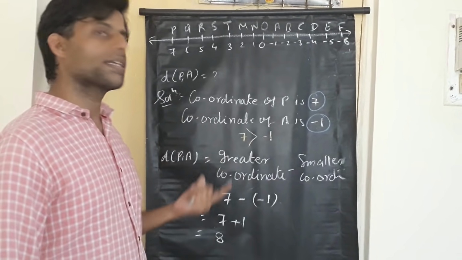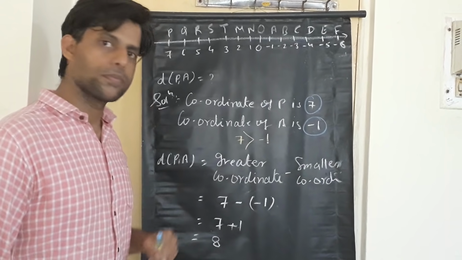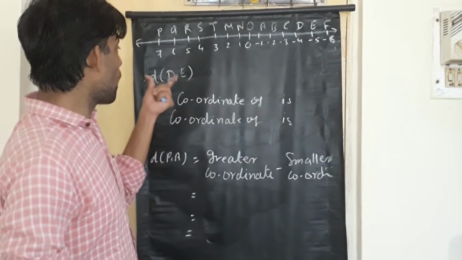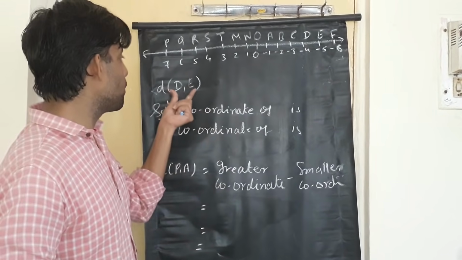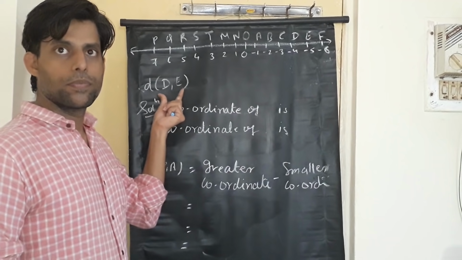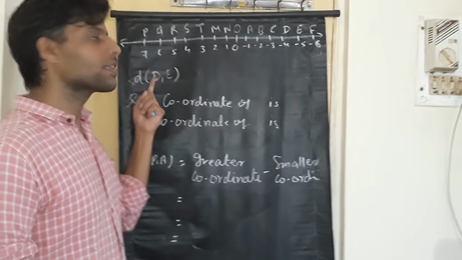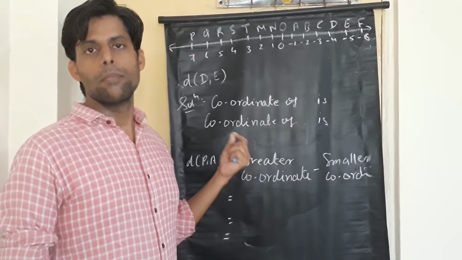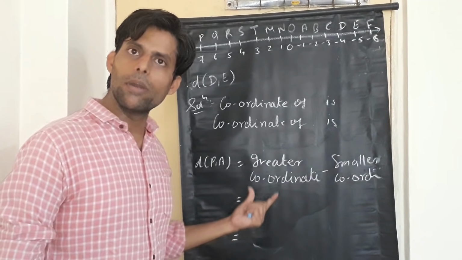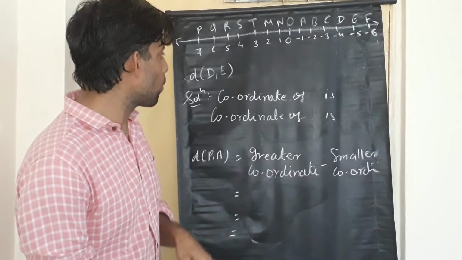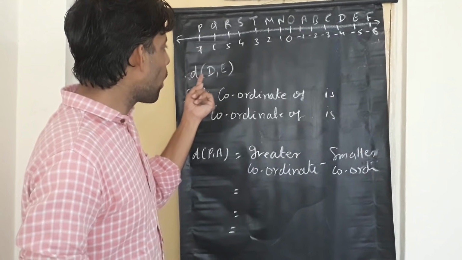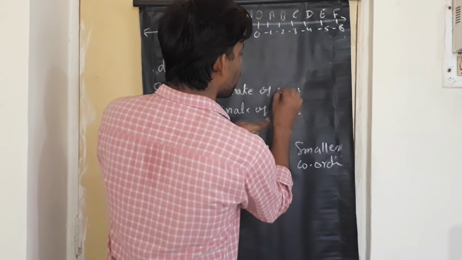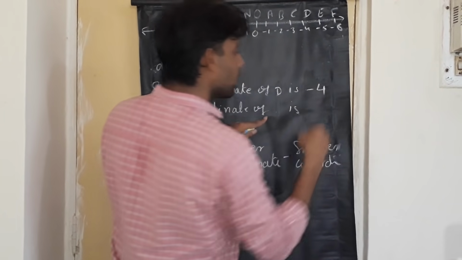We can do one more sum to find this out. So now we are supposed to find out the distance between D comma E. So as I told you, we just need to look at the coordinates of the two points and ensure which one is greater between them, and we can go for the formula greater coordinate minus smaller coordinate. Let's carry on with this. The coordinate of point D, as you can see, is minus 4.